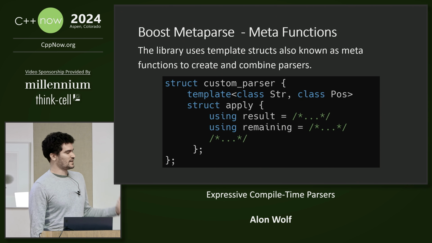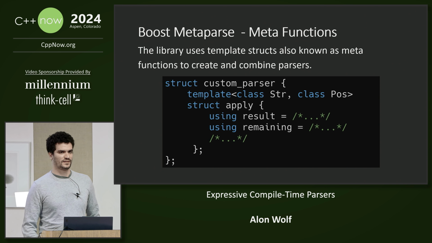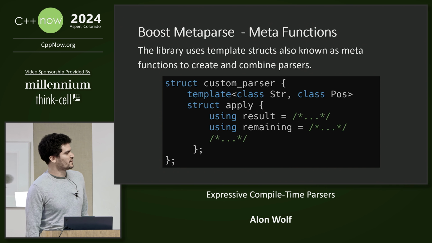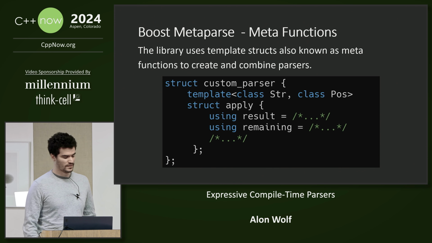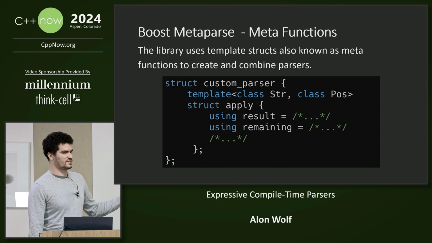This is what a typical parser in Boost MetaParse looks like. It uses template structs, which are also known as metafunctions. So here we have an outer struct with an inner apply metafunction, where the apply metafunction takes the input string and the current parsing position and returns the parsing result along with some additional information. You can think of the outer struct like a class and the inner apply metafunction as a method of the class.